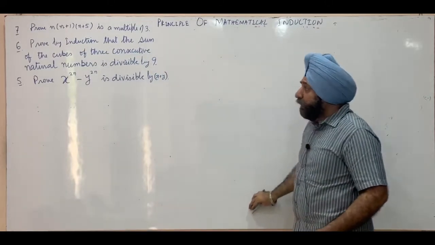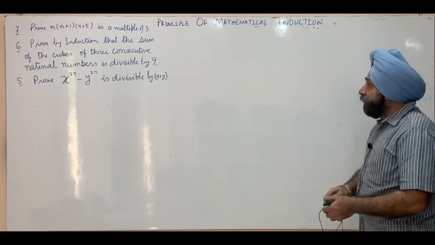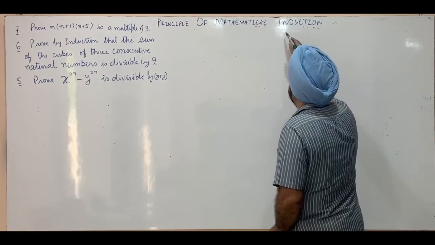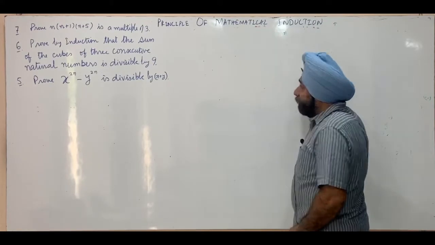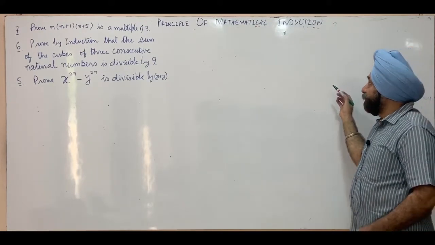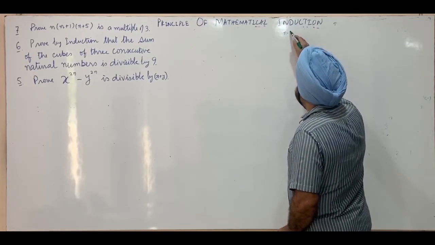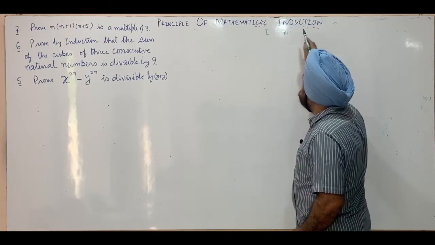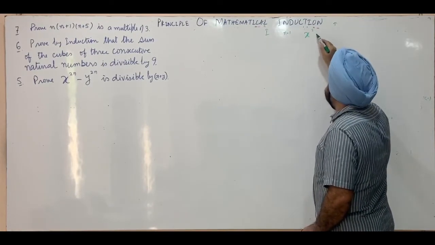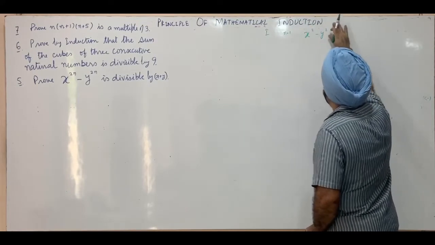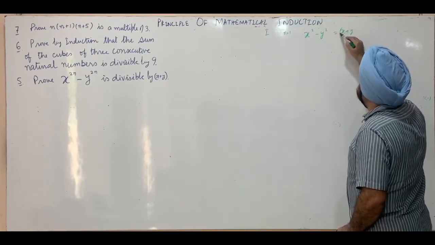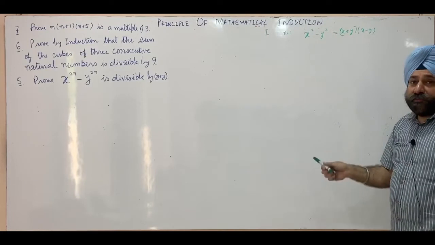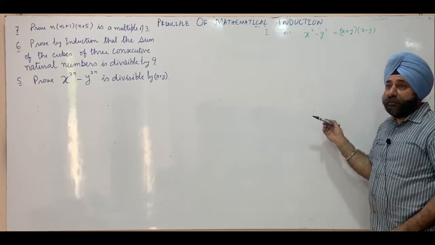The next one, we have to prove x raised power 2n minus y raised power 2n is divisible by x plus y. So we will prove the result by using principle of mathematical induction, and that is done in 3 steps. First step is we prove the result true for n is equal to 1. This will be x raised power 2 minus y raised power 2, which is x plus y into x minus y. Therefore it's divisible by x plus y, hence the result is true for n is equal to 1.